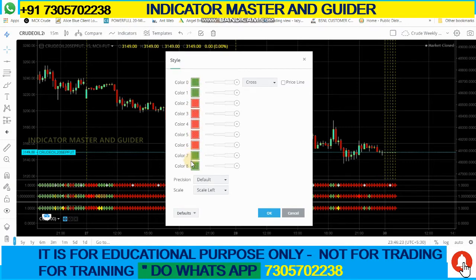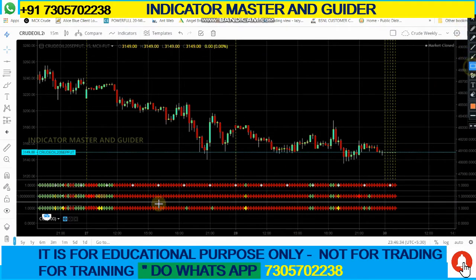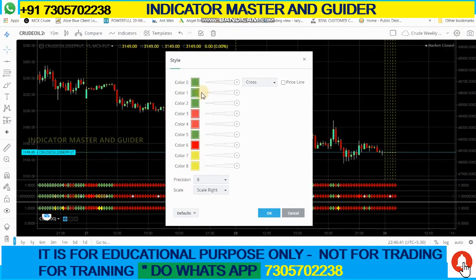According to that, I am making the cross here. Second level, in the sense of the second setting, I am going to show now. So the first 3 will be green, then 2 red, green, 6 is red, and 7, 8 is green.